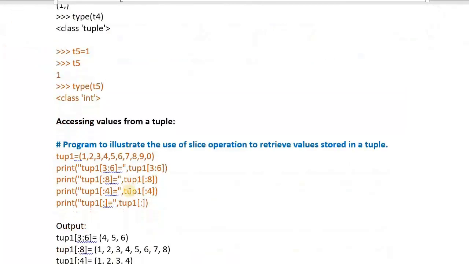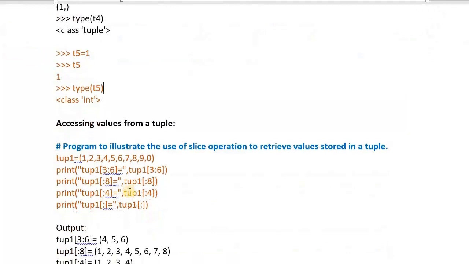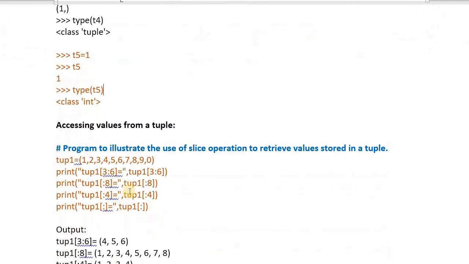Next, one more small topic for you. This is really very important also. You may get a question on this topic in the main examination. What will be the question, do you know? How do you access the values from a tuple? A very simple answer is there for this question. We use the index value of each value. You can even perform slice operations also. You can use the slice operator.